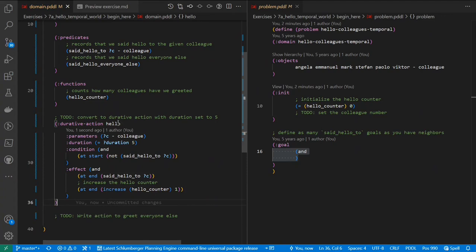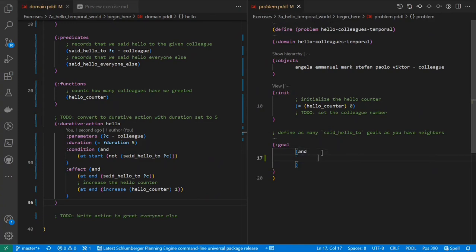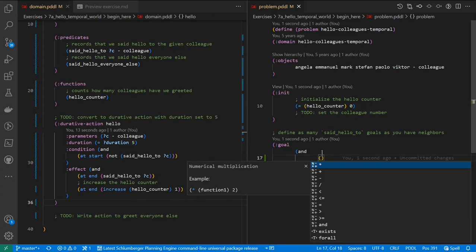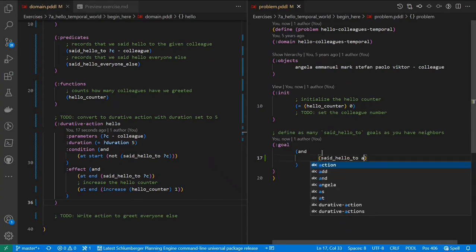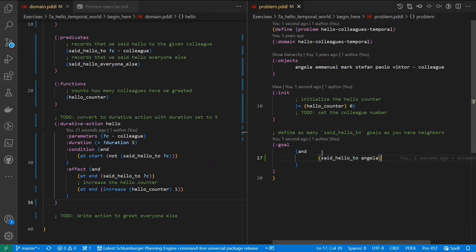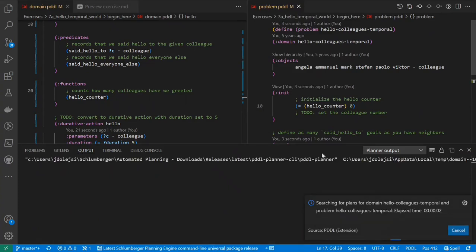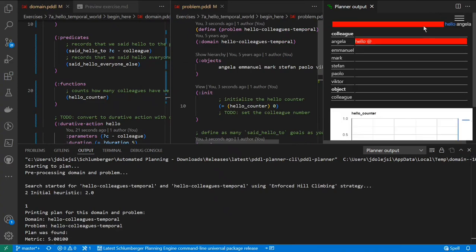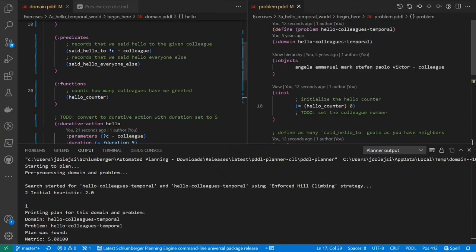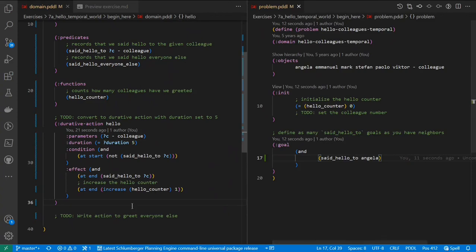So now we have a durative action, say hello to colleagues, and let's just test it. Usually it's a good idea to test incrementally that the model works. So set hello to our first colleague, Angela. Let's see. Can we greet Angela? Yes, we've just greeted Angela. Perfect. So our action works. And the model should be such that we greet a certain number of people.